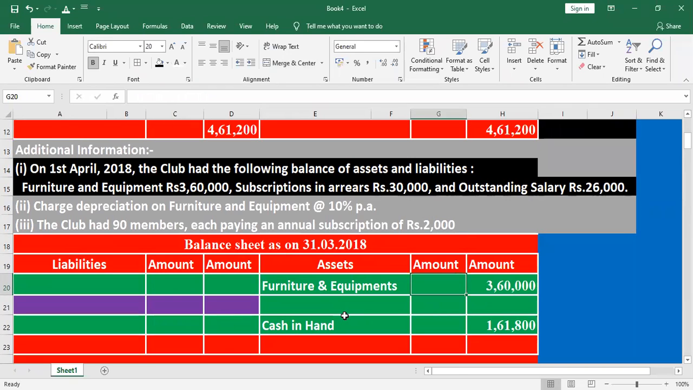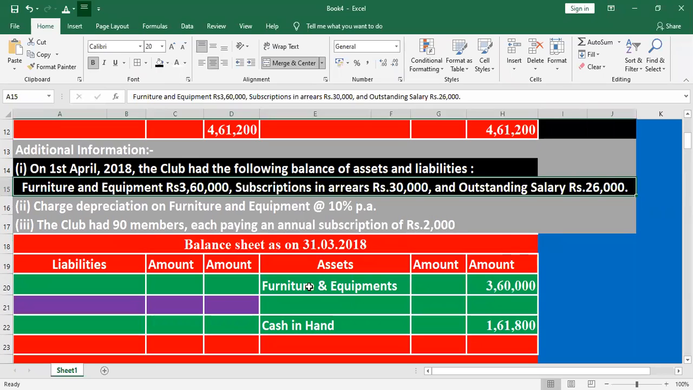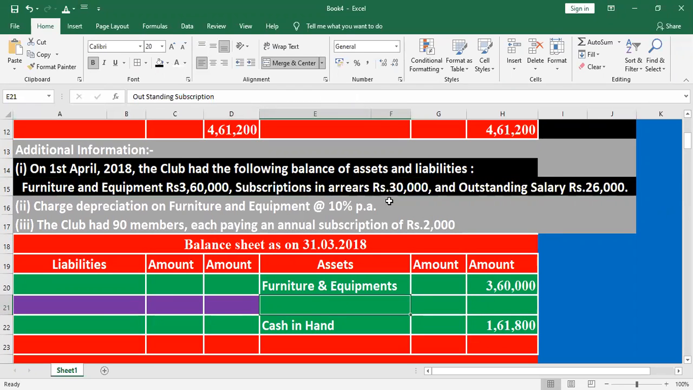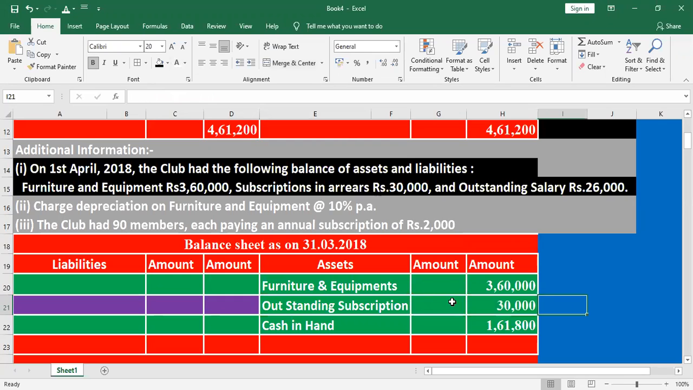Next, subscription in arrears. It means outstanding subscription. Subscription is an income. Arrear in subscription means outstanding subscription. It is an asset for us, so it will be mentioned on the asset side. Why? We have the right to collect the outstanding subscription, and all rights are treated as assets. That's why 30,000 is mentioned here.